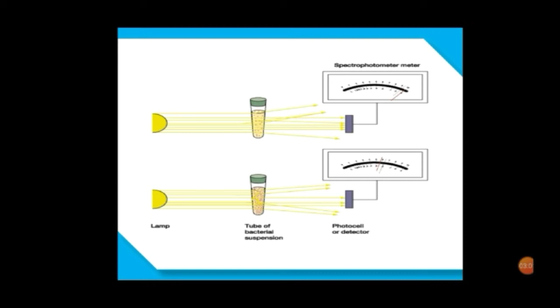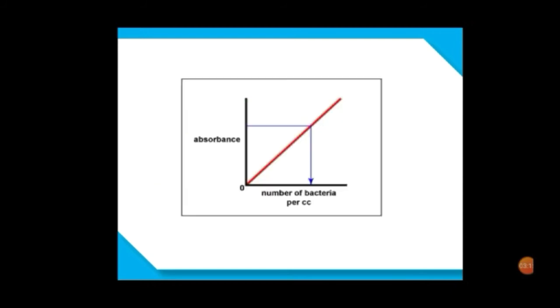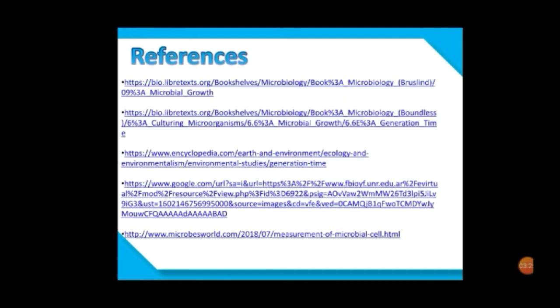The spectrophotometer measures the transmission or the reflection of visible light. It measures the intensity of the light, where the photocell detects all kinds of light, ranging from visible to infrared. This graph shows that as the number of bacterial cells increases in the suspension, there is an increase in the absorption.